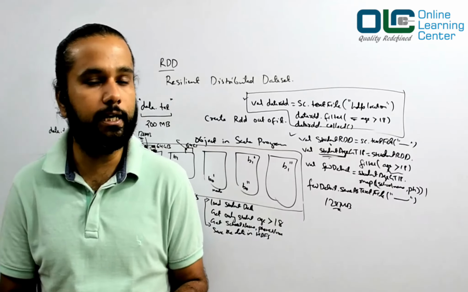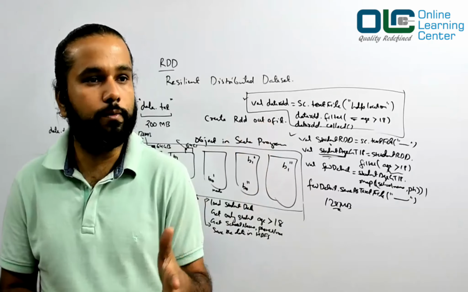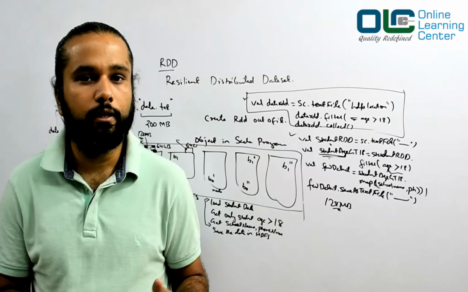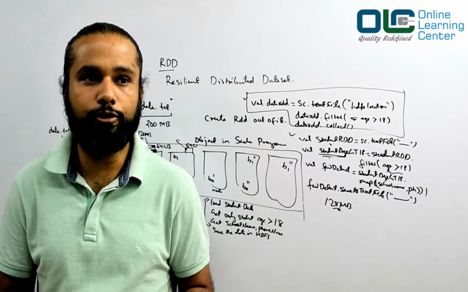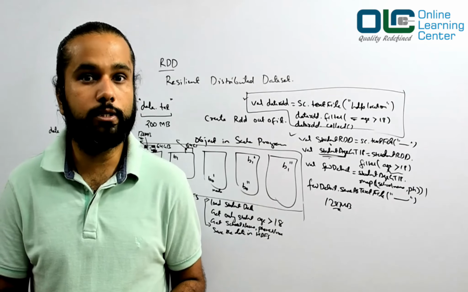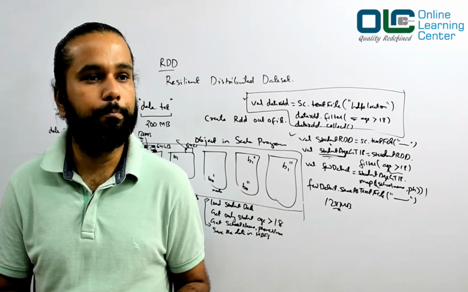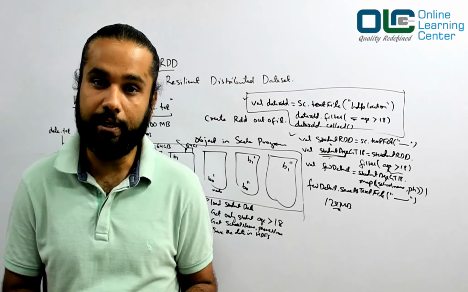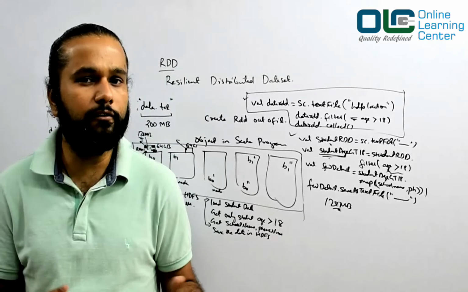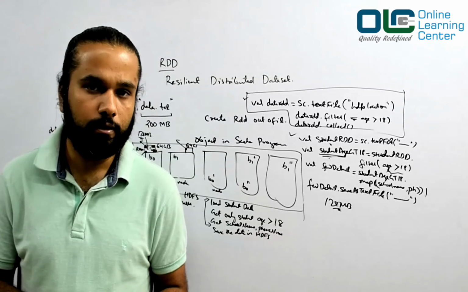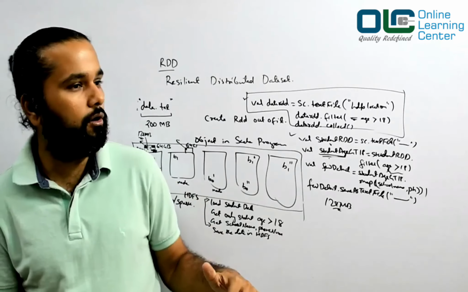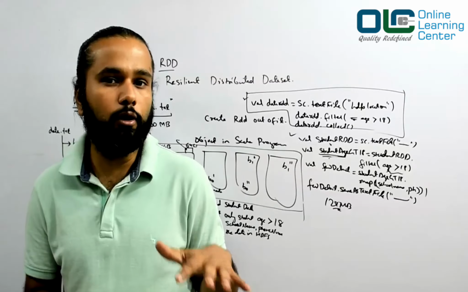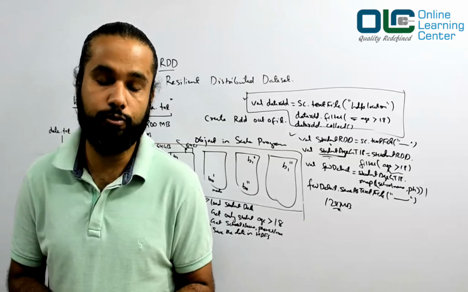Most of the time your use case could be, okay, I have customer data and I want to find out what was the highest transaction this customer has done on any given date. To solve such a problem, you can definitely use data frames, but you should also focus a lot on building your concept and foundation on RDD, because you cannot solve every problem using data frames.